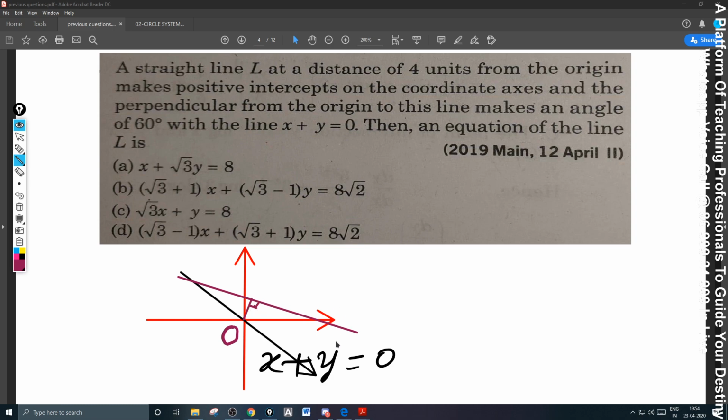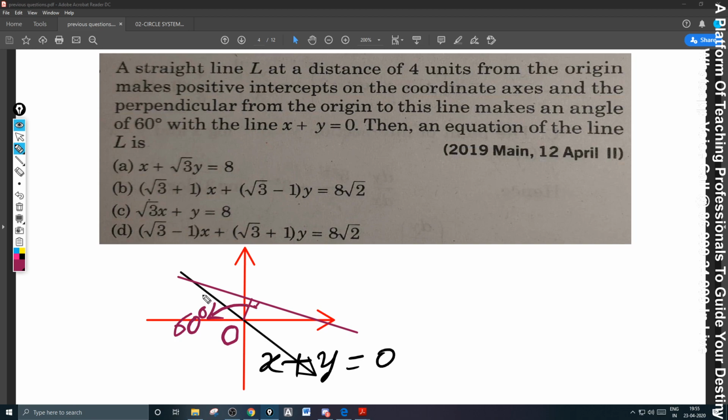So the perpendicular distance is given to be 4, and this perpendicular makes an angle of 60 degrees with the line.